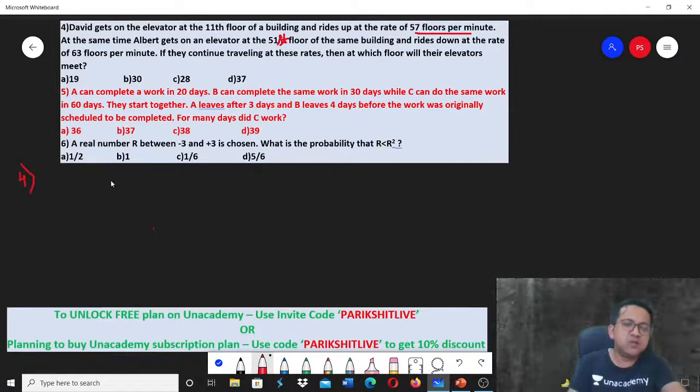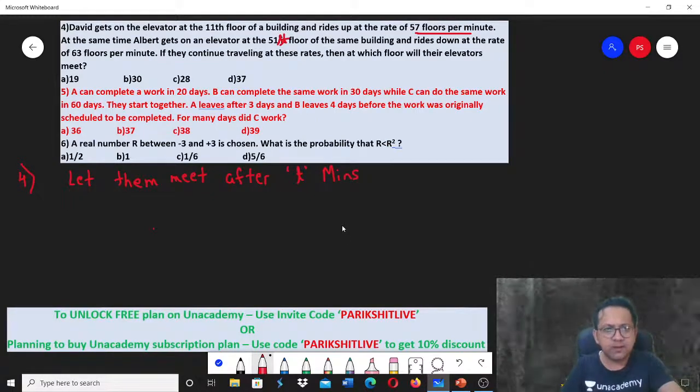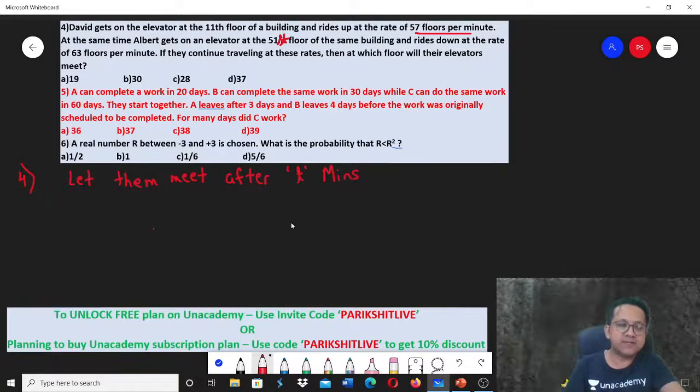So let's say they meet after T minutes. Let the two people meet after T minutes. David gets on the elevator at the 11th floor of a building and rides up at the rate of 57 floors per minute. Correct? Now let's have a look at it.